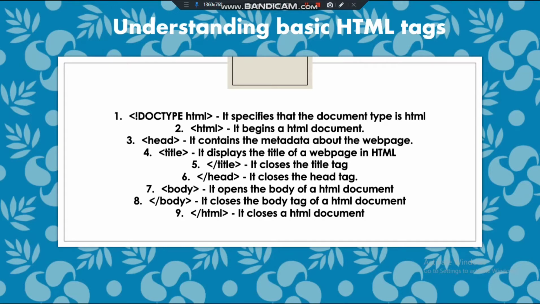Suppose you are creating an online food delivery website, now you want people to know about it, by searching in Google. So people will search in Google for online food delivery websites. Now if you give the description that this is an online food delivery website, we provide the best food, like this, then the search engine will easily understand what your website is about, then it will display your website based on your number of visitors.